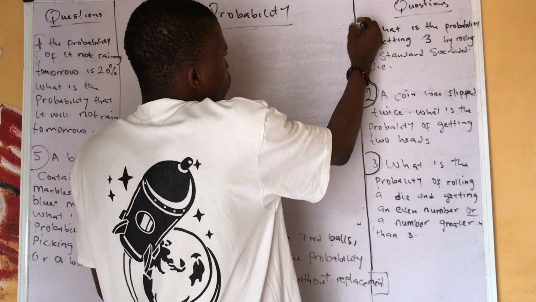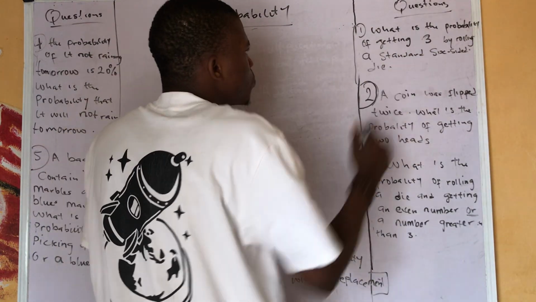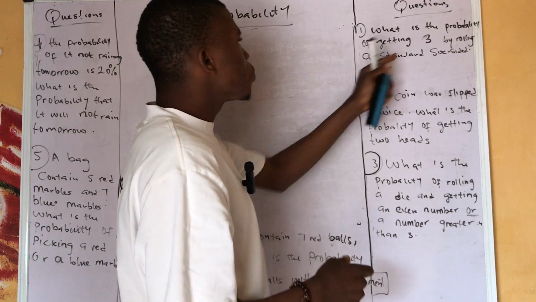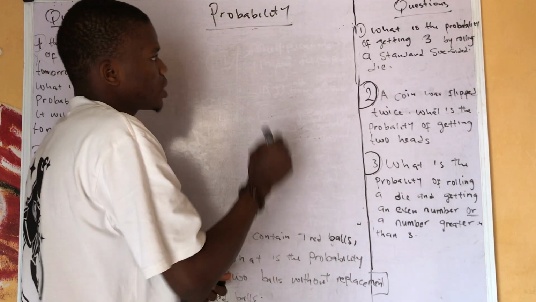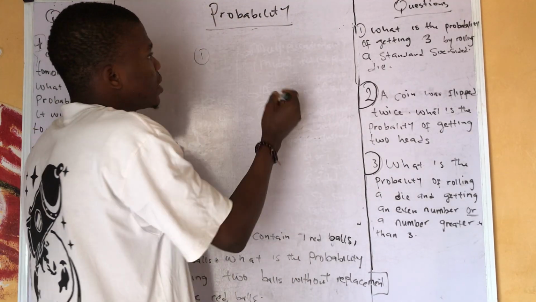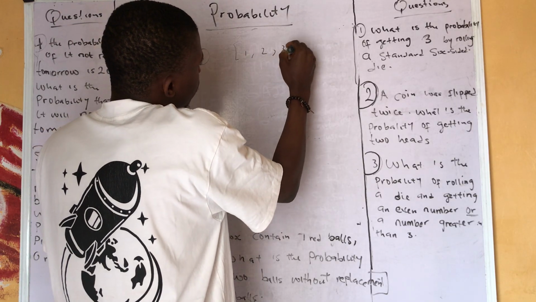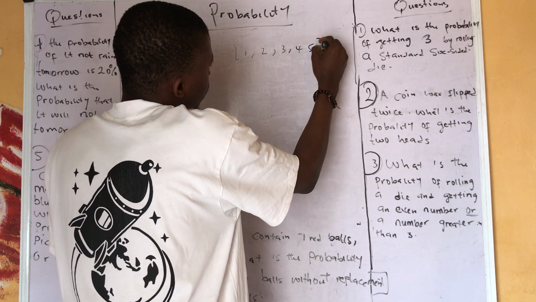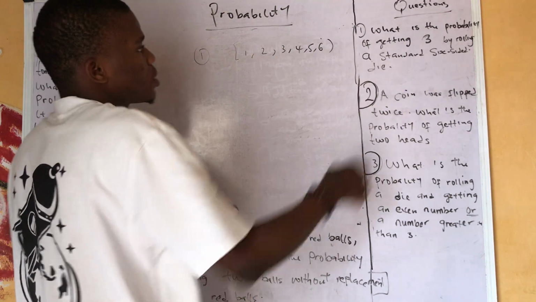Now let's solve question one. This question falls under what? Probability. They say, what is the probability of getting a three by rolling a standard six-sided die? Now we all know that a die is six-sided. Under the six sides, you have one, two, three, four, five, and six. Now when you roll the die, you get one of these.